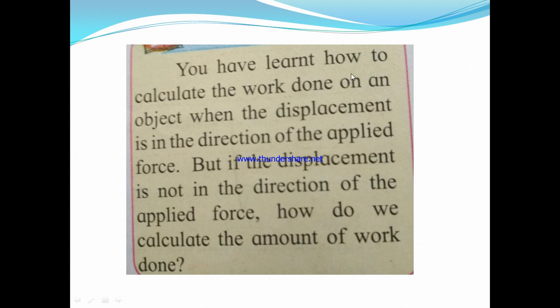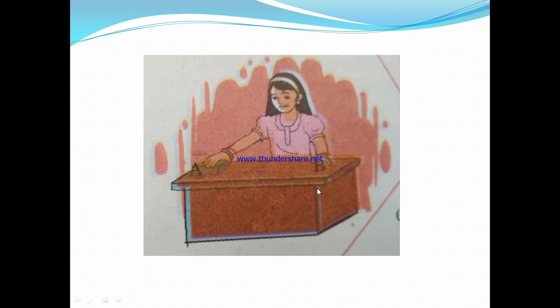You have learned in the previous year how to calculate the work done on an object when the displacement is in the direction of the applied force. But if the displacement is not in the direction of the applied force, how do we calculate the amount of work? Let us recall once again. See here, one girl is sitting in front of a table.